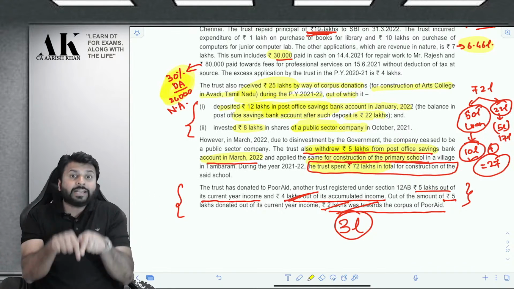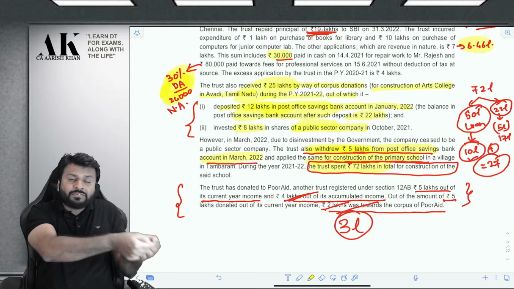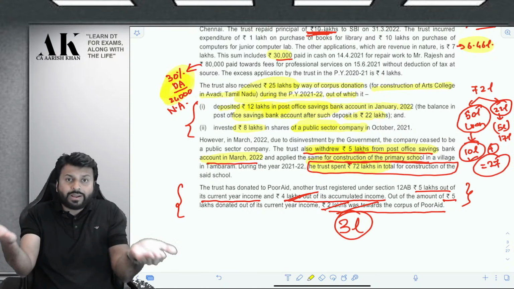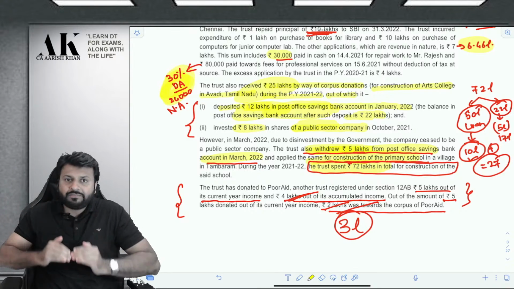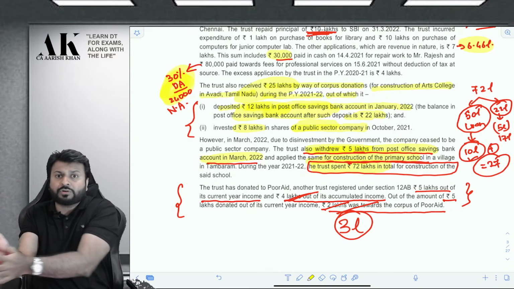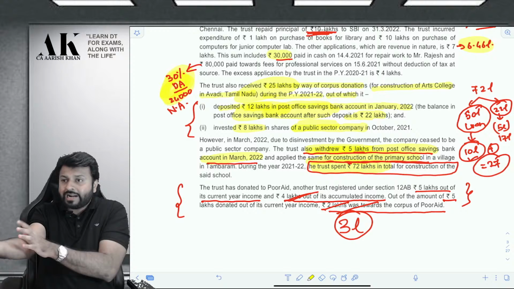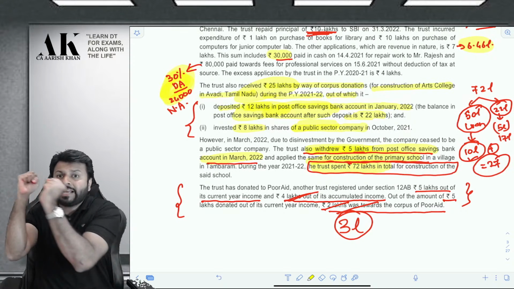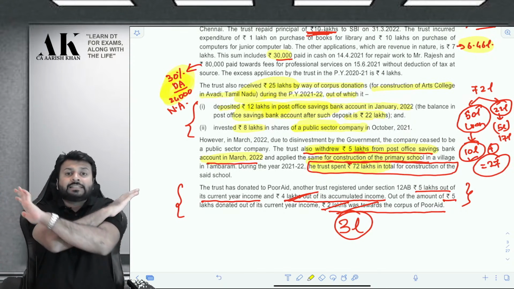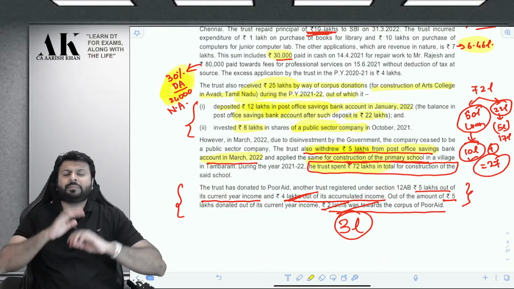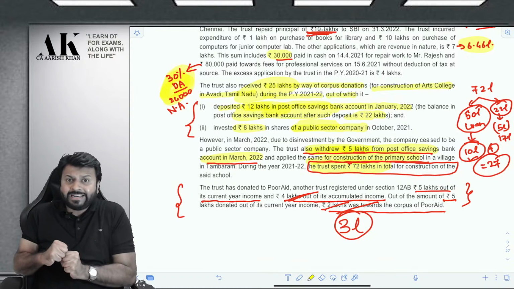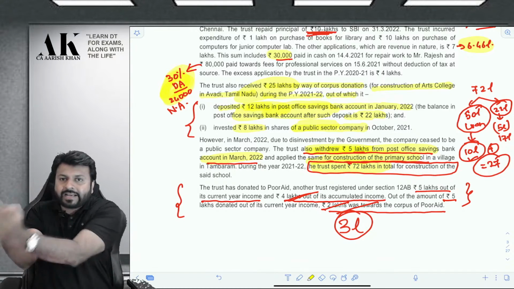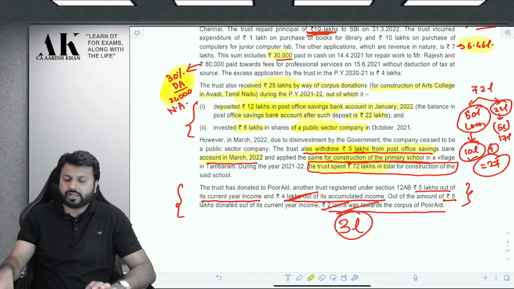So indirectly, you are withdrawing money from exempt income, because the amount received in the form of corpus and invested in the post office is exempt. You are removing an exempt income and incurring a construction cost on that. That is not allowed under the trust by the amendment made by Finance Act 2021, because you are withdrawing that money from an exempt source and incurring for the purpose of trust, not allowed as deduction.